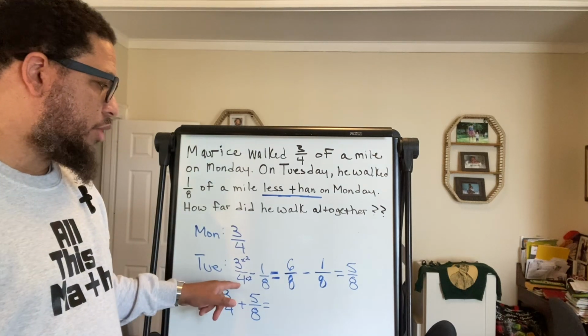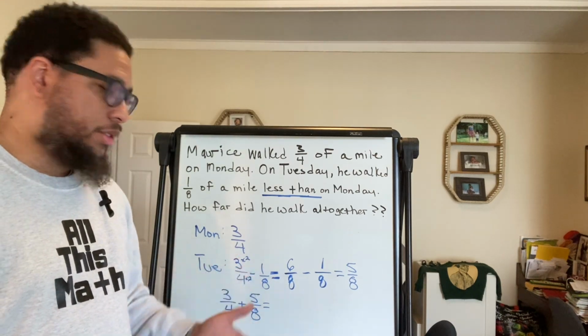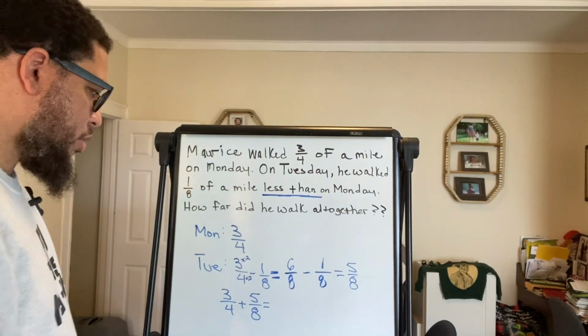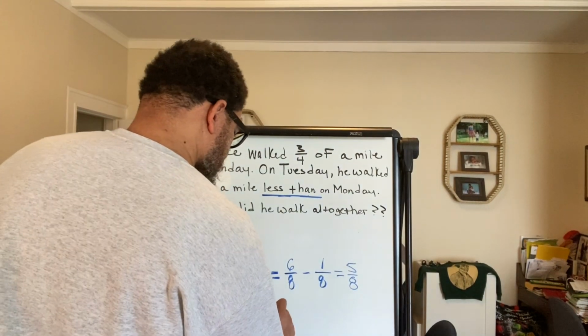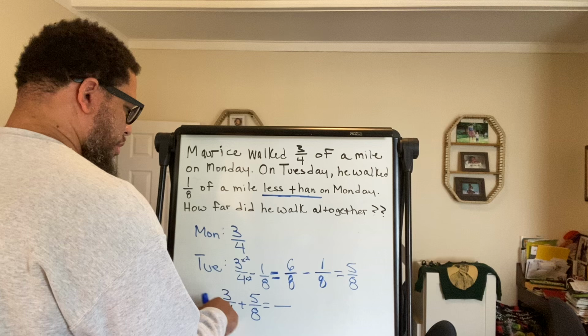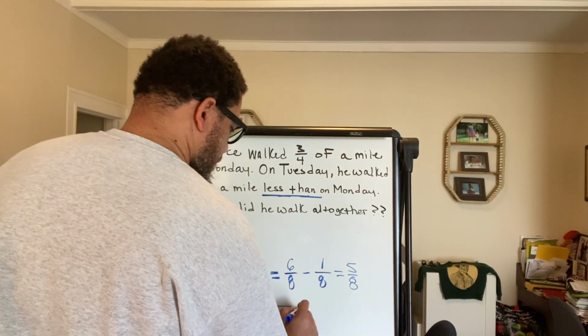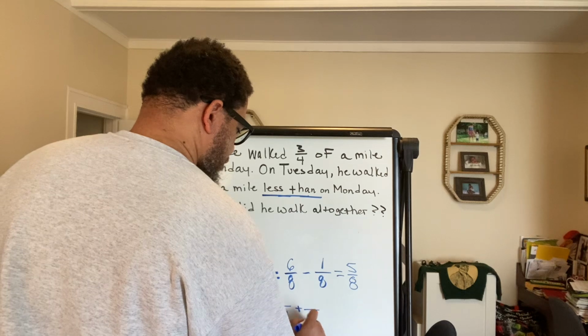We already said it when we were doing subtraction. We had the same denominators. It's 8. It's still 8. Nothing is going to change about that. The 8 is still going to be the common denominator. So I'm going to change this fraction, 3/4, into a fraction with an 8 for the denominator. Then over here, I'm going to keep this as 5/8.